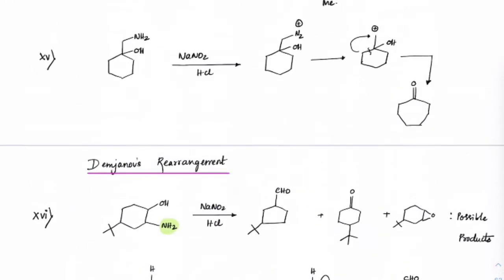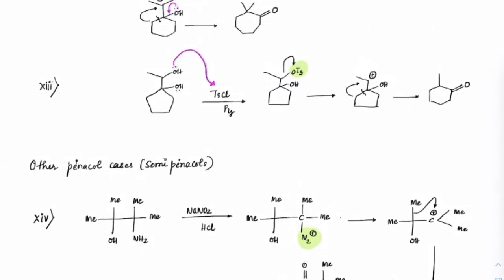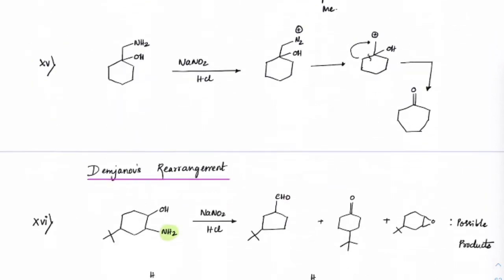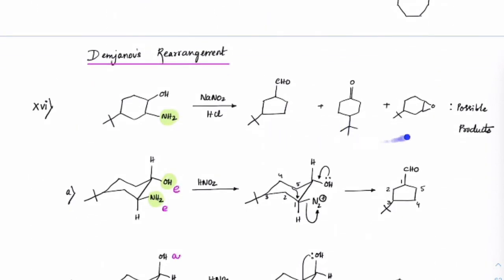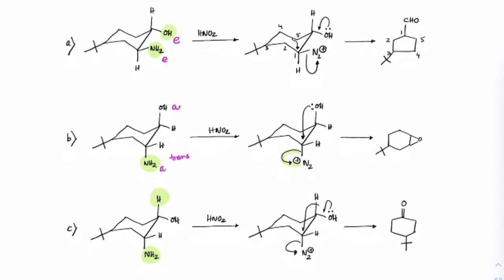If the question is asked how many possible products, you will write 3 of them. Where is that case? Yeah, here. 1, 2, 3. So these 3 are the possible products. Depending upon the conformer, we will get accordingly the major product.